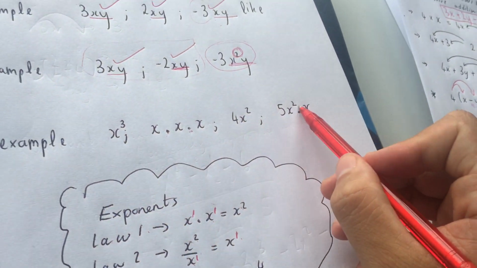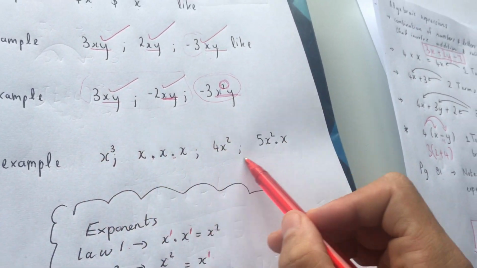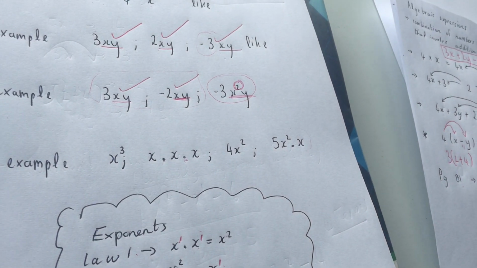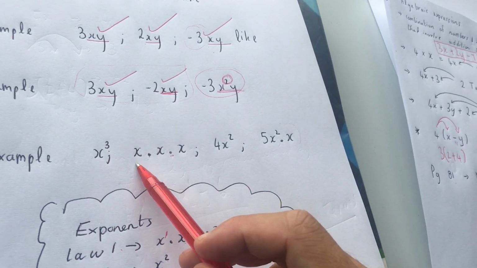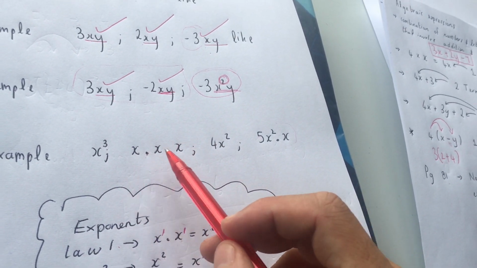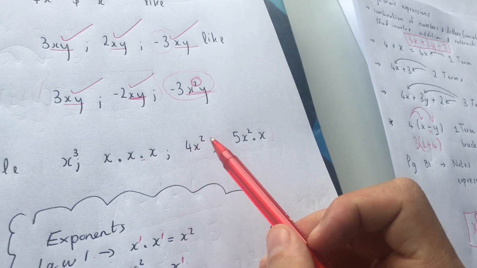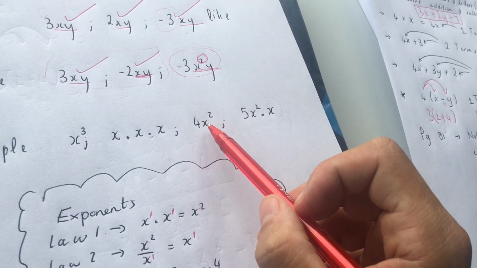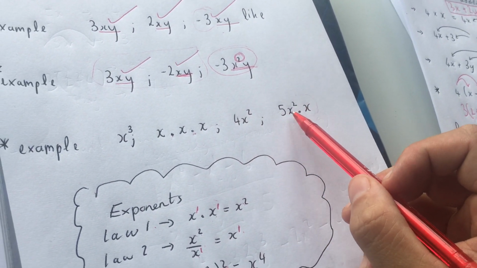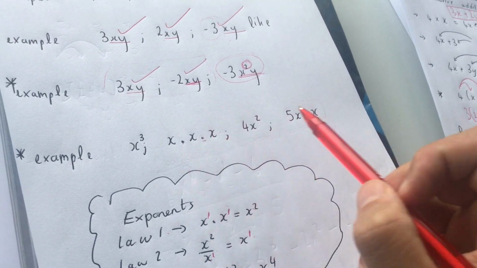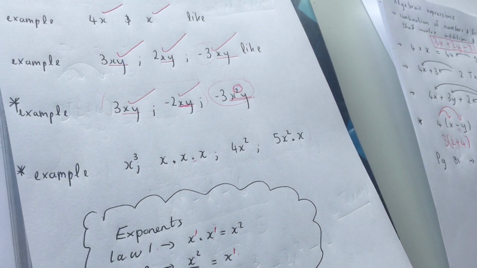So let's look at which are like terms here. You have to look at this over here and tell me which are the like terms. Here I've got x cubed. Here I've got a term that's got dots between it. Here I've got 4x squared, and here I've got 5x squared dot x. So these dots mean times. So what do you think it is?